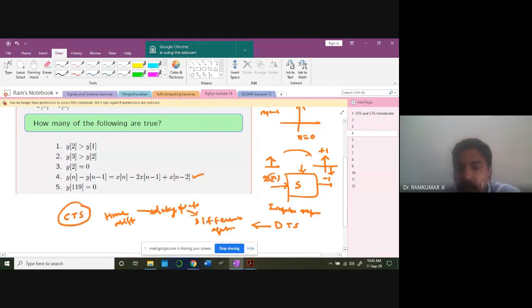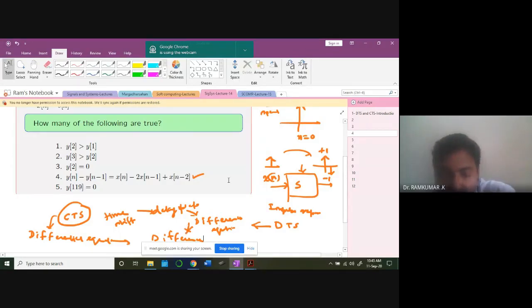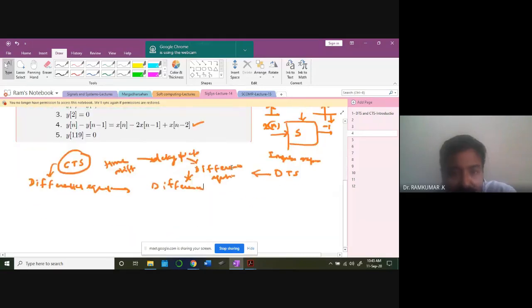We should understand the connection between a differential equation and a difference equation. If the system is in the continuous time domain, the equation that you write is a differential equation. If the system is in the discrete time domain, the equation that you write is a difference equation. Remember that. Okay, so right now we are in the difference equation mode.